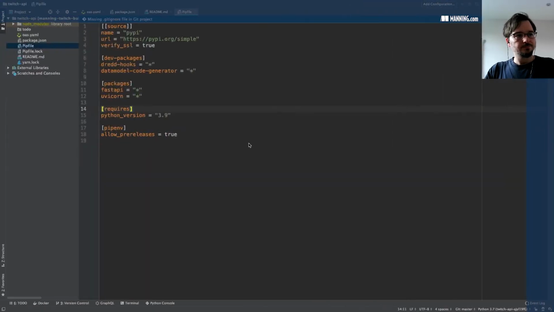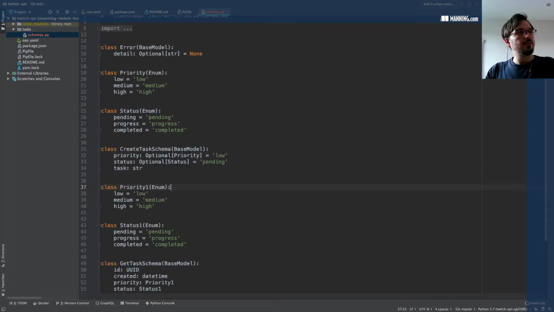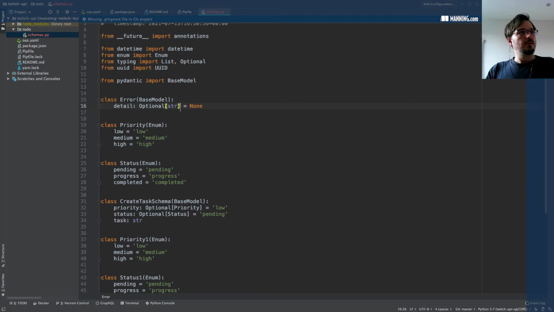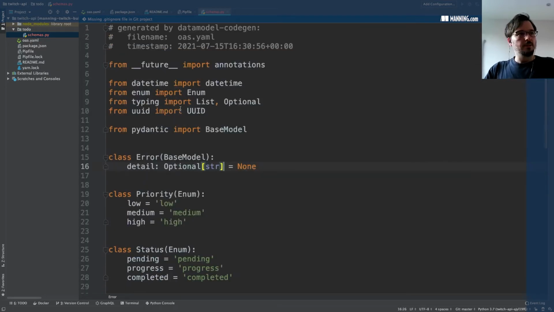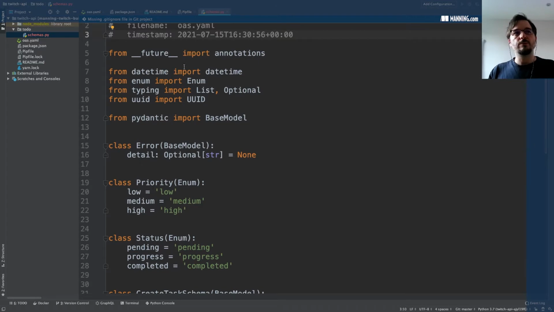Okay, that was fast. Now that is available here in this file. Let me make this bigger so that you can see better. Okay. So this file contains a few details about how we generated the file. It gives us the path to the file that we used to create these Pydantic models, and also the timestamp of when we created this file.